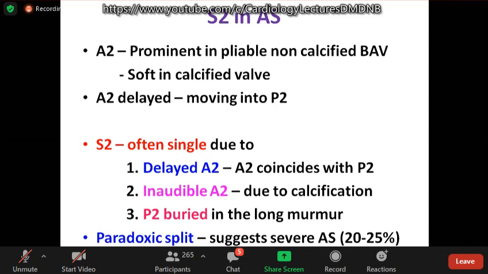A2 may be inaudible because of calcification or because of the long murmur going all the way up to the delayed A2, P2 may be buried in the murmur. Paradoxical split seen in small percentage of patients suggests severe AS with a gradient more than 75 mm of mercury.